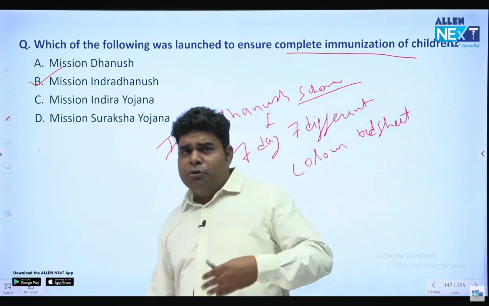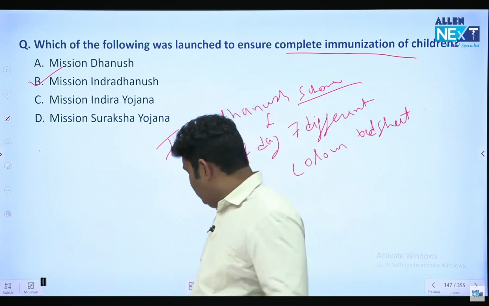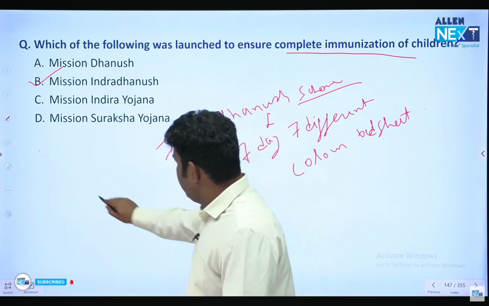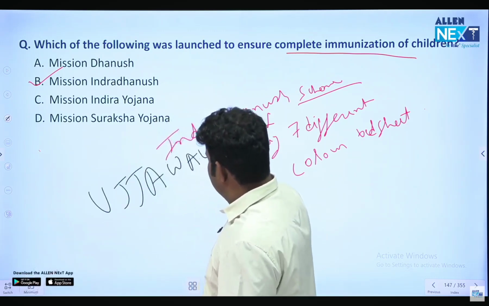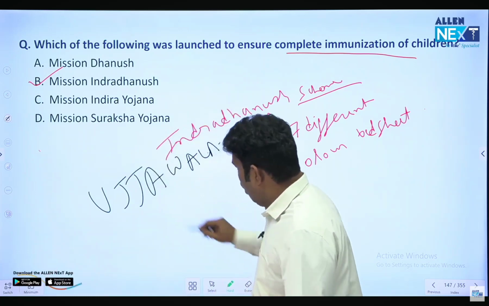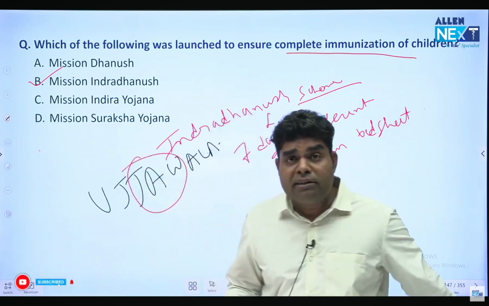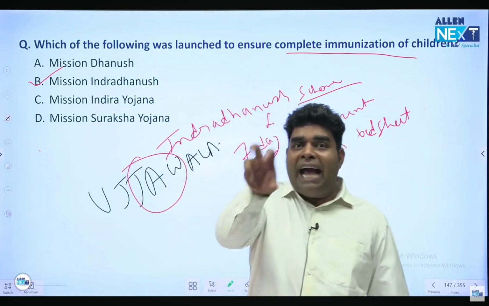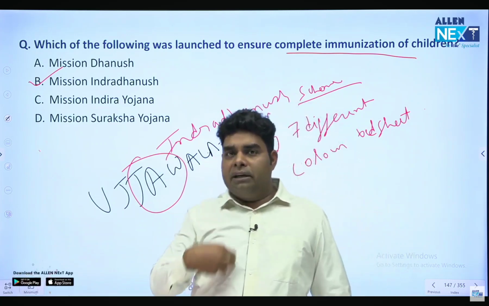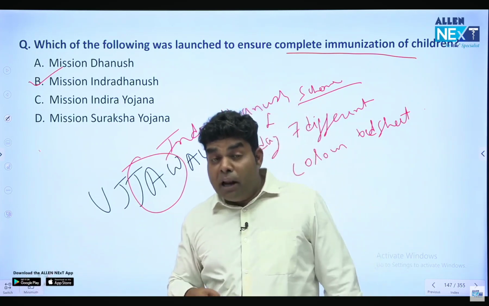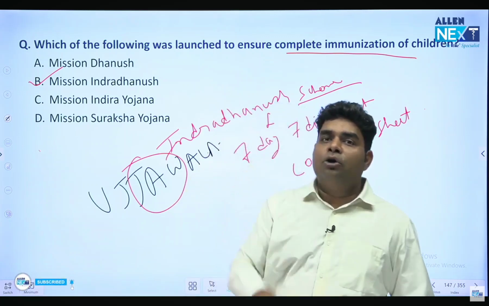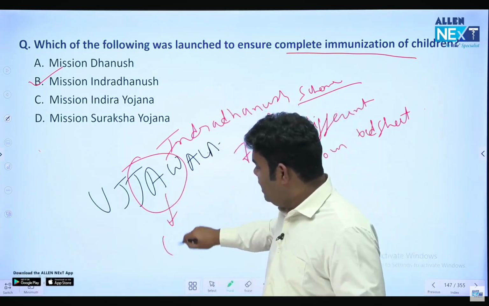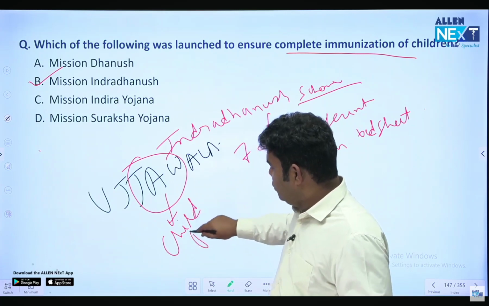Now, many times we get confused between Ujwala, Ujjawala and all. It is so simple. You will never be confused if you just focus here one time. When we write Ujjawala, there is a jaw in Ujjawala. And what is the role of the jaw? Role of the jaw is to catch the food, chew it and bring it to the stomach. So similarly, Ujjawala is to prevent children who are trafficked and bring them back home. So Ujjawala is child trafficking prevention and rehabilitation.